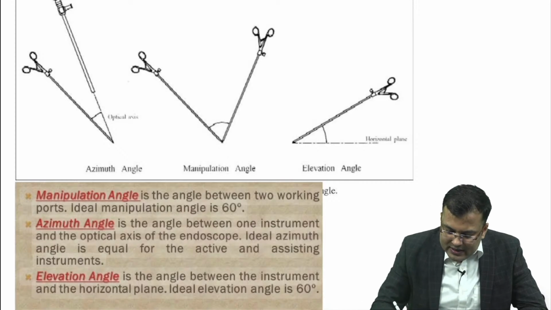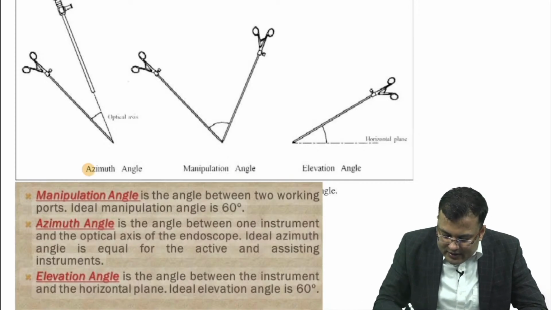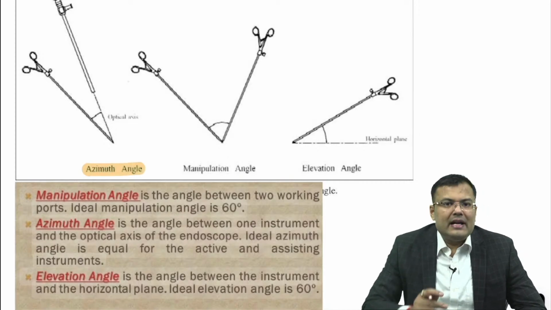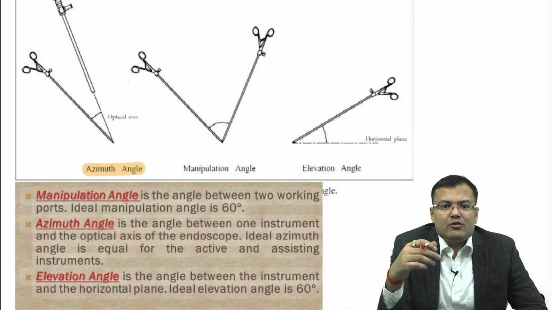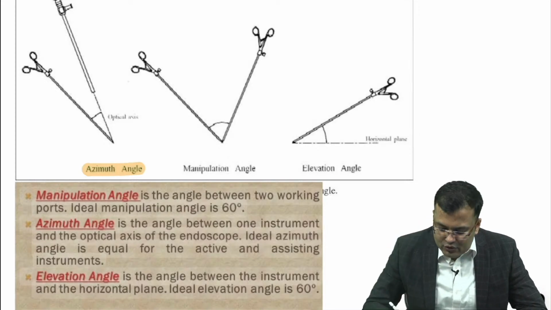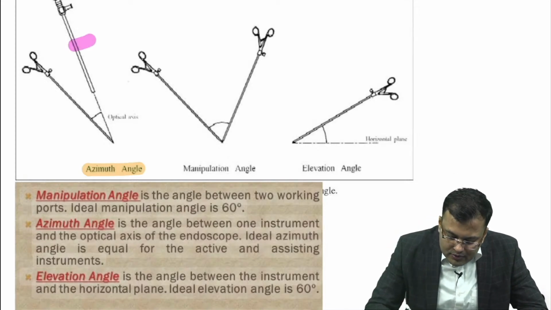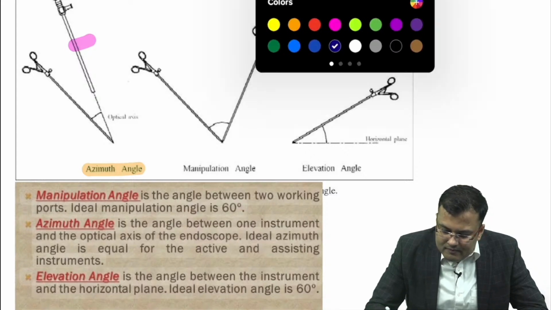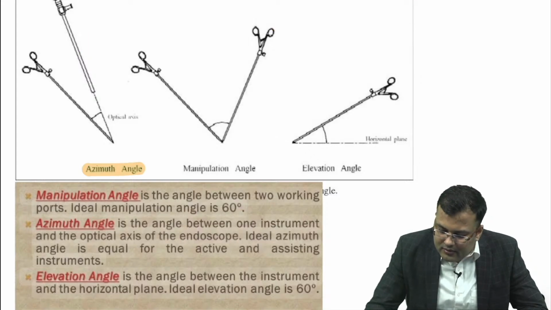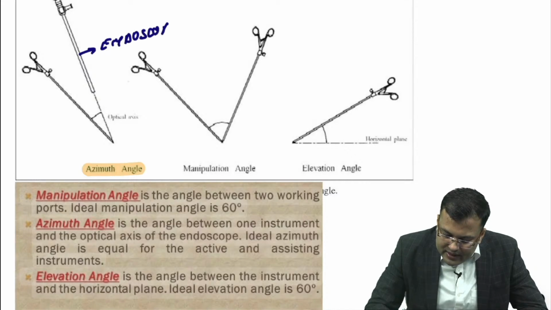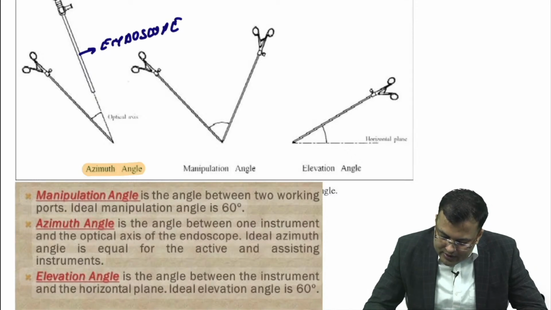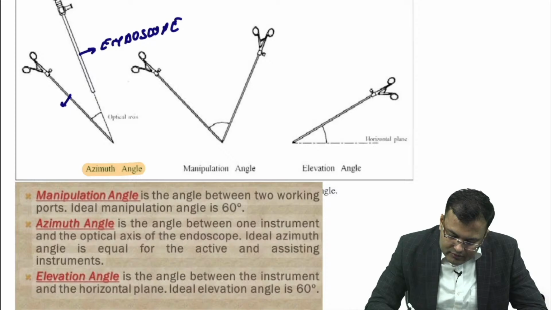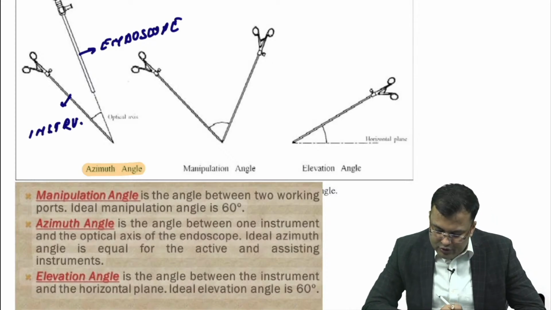First, see, this is the azimuth angle. This azimuth angle is the angle between one instrument and the optical axis of the endoscope. You can see this is the endoscope optical axis, and this one is the instrument. So, this is the azimuth angle, clear.